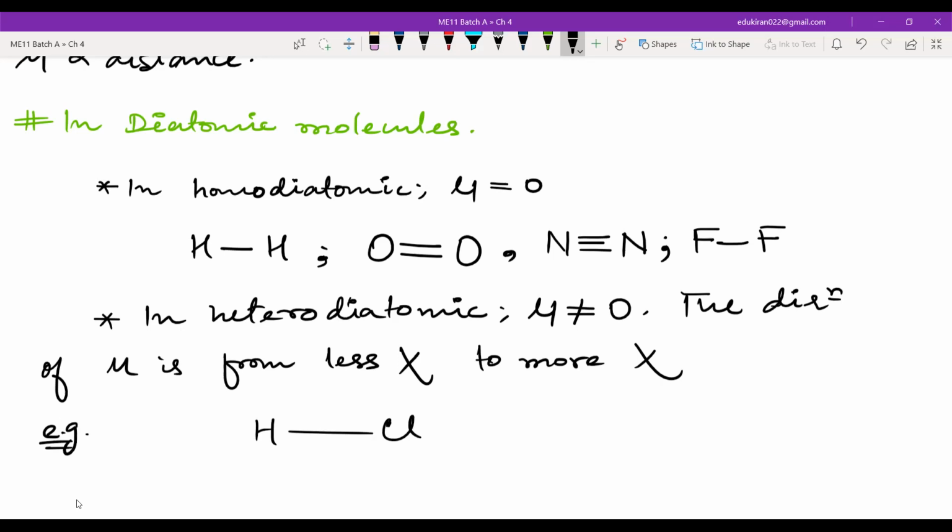Chlorine is more electronegative. Phone kal bihari kal. Phone kal bihari ishq pyar hai.